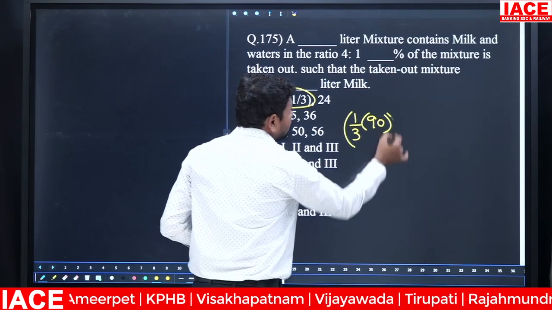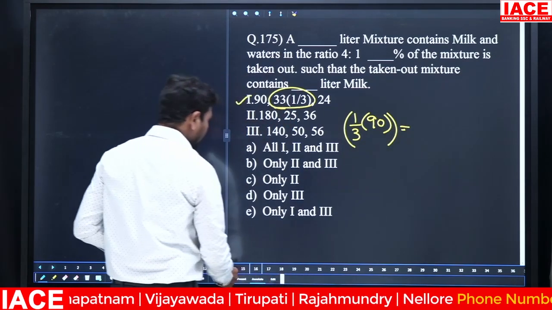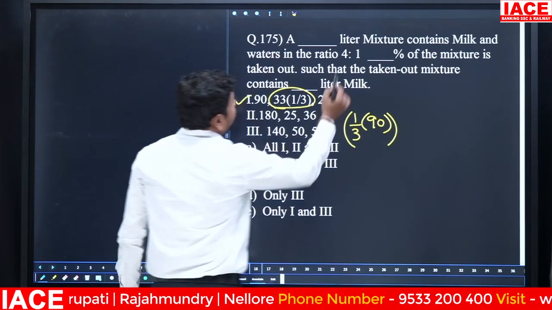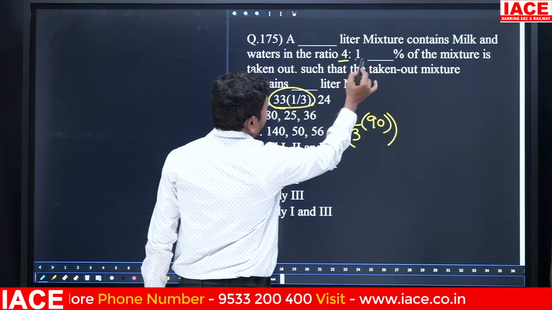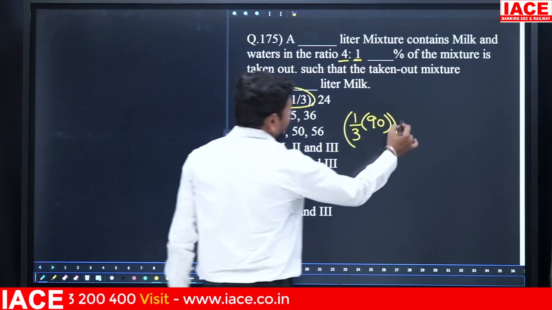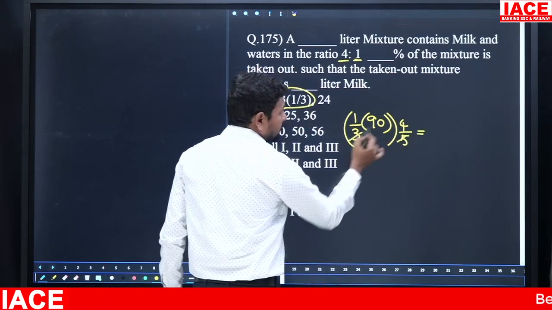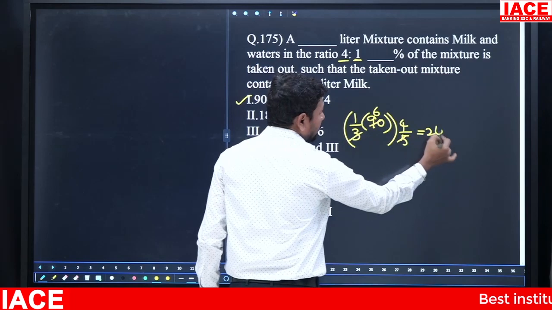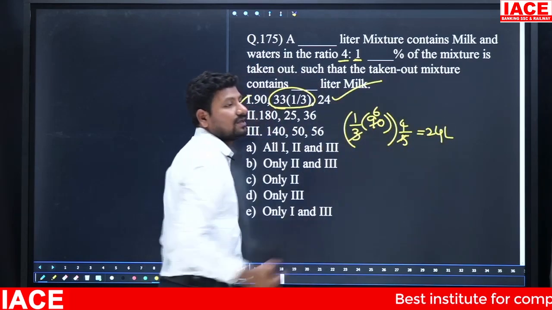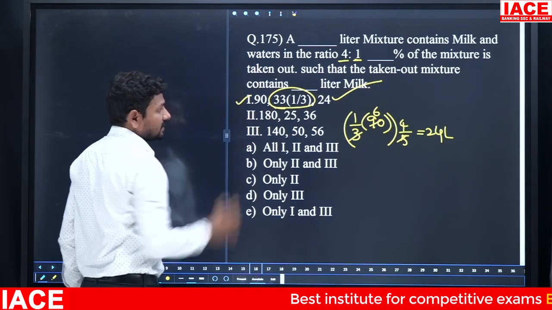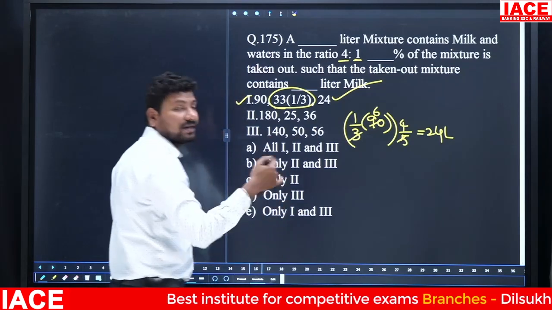Out of 30 liters we need the milk value. Milk is 4 parts and total is 5 parts, so 4/5. Cancel the terms: 5 3s is 15, 15 6s... 6 4s is equal to 24 liters. It matches. That means statement 1 is exactly correct. We have to do the same simplification for the next statements.